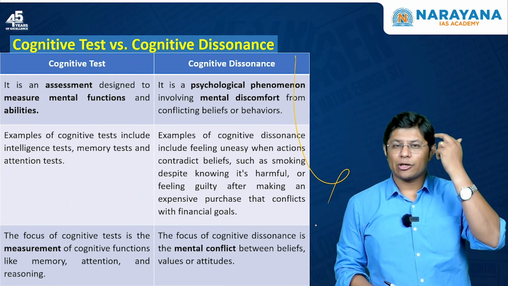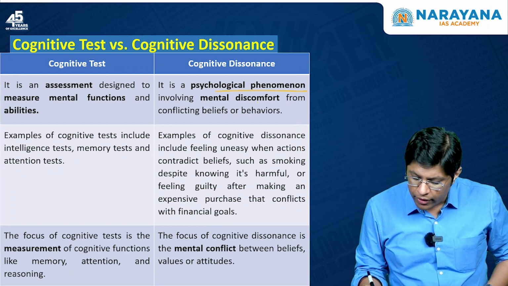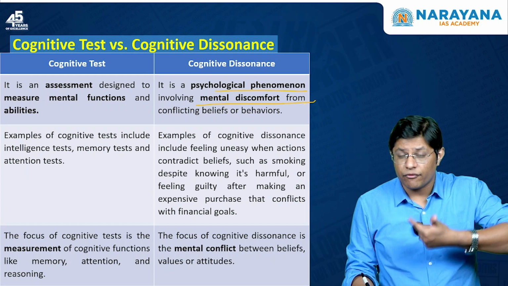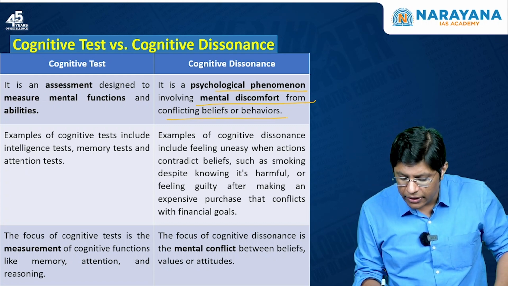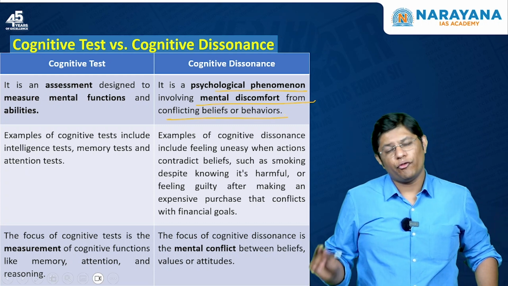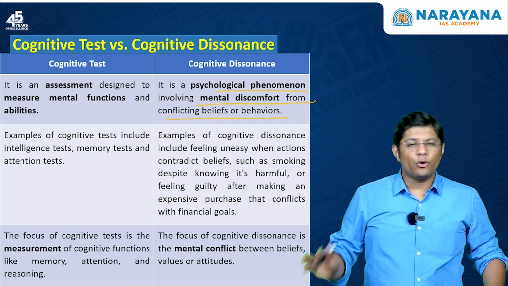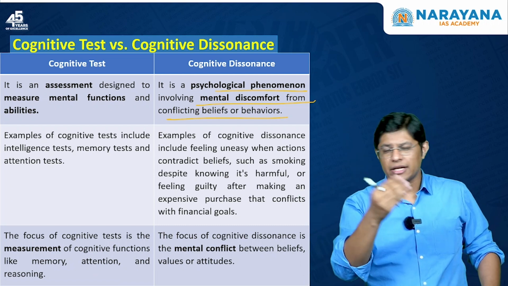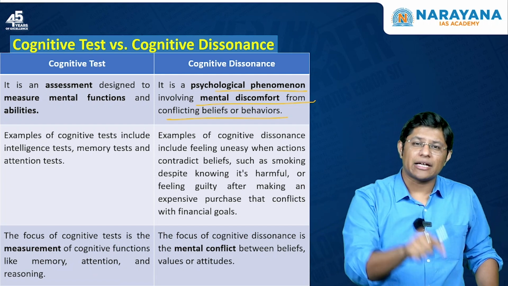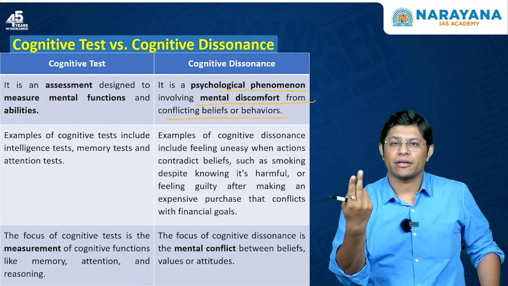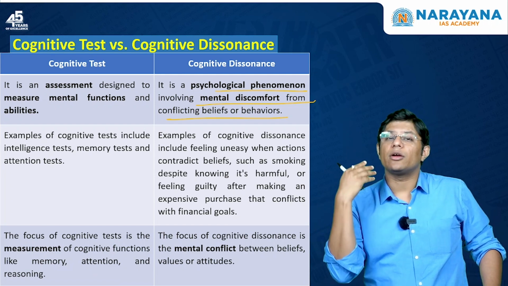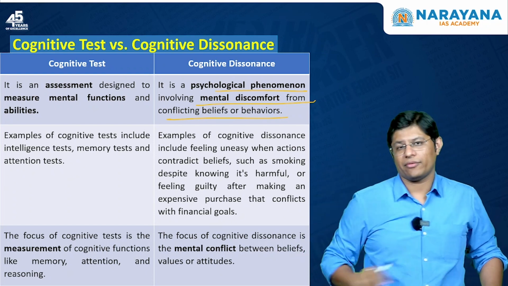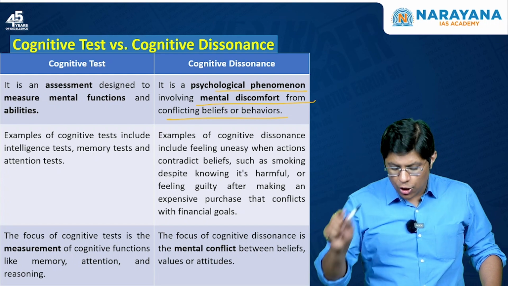It is a psychological phenomenon involving mental discomfort. Why? So, you experience mental discomfort because of conflicting behaviors or beliefs. For example, I know that smoking is harmful. This is a belief that smoking is harmful. Despite the fact that I know smoking is harmful, I am smoking. So, here I am actually doing an action which is against or opposite to my belief. This is known as cognitive dissonance.